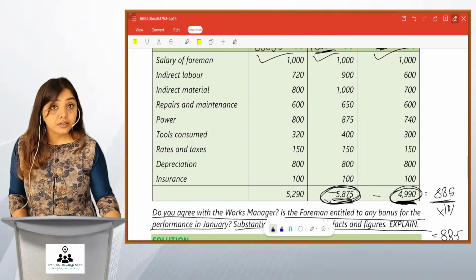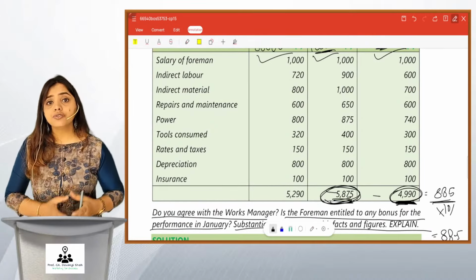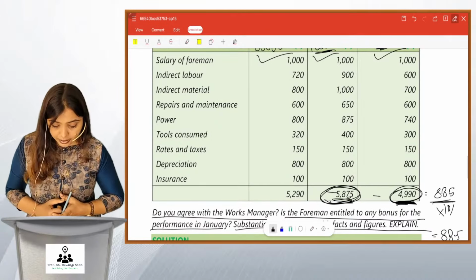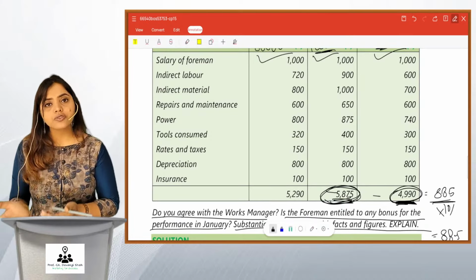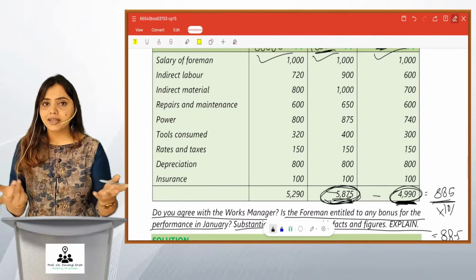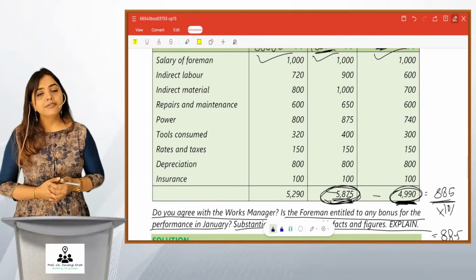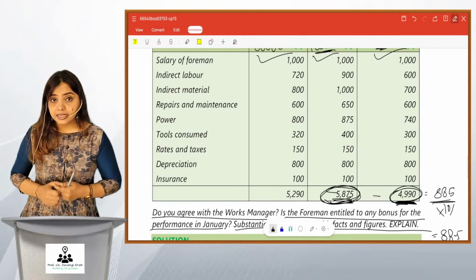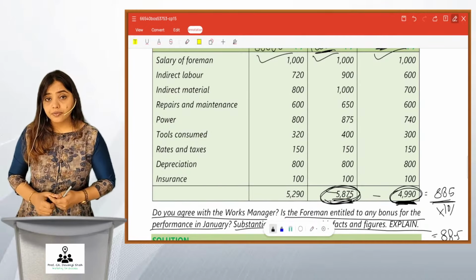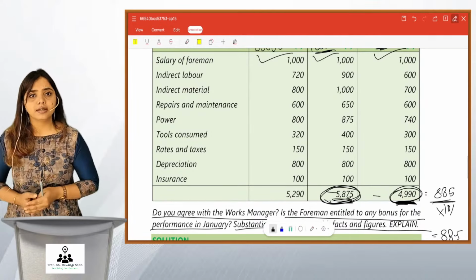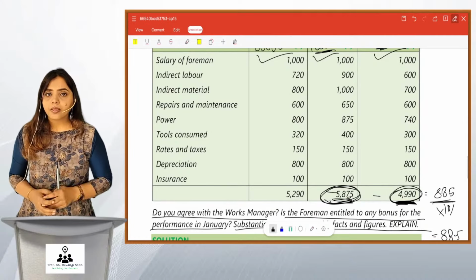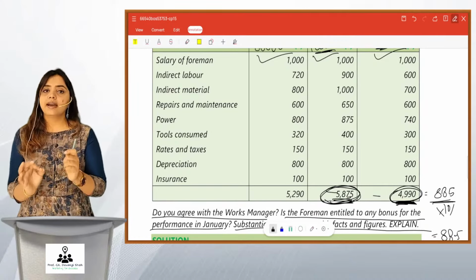Same thing happens here, friends. How dare you compare this 5875 is cost of 10,000 and 4990 is cost of 6,000 units. Obviously compare cost of 10,000 with 6,000, the cost of 6,000 will be less only, yaar. What's the big deal in that? If you want to make a proper comparison, it has to be comparison of 6,000 units with the cost of other 6,000. The budget of 6,000 should be compared to the actual of 6,000. So, this is wrong what they have done.